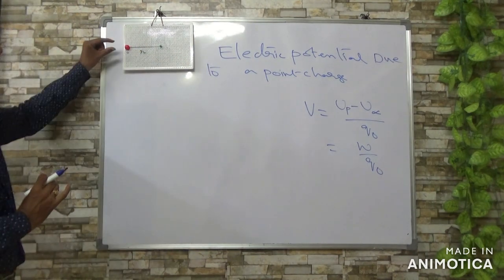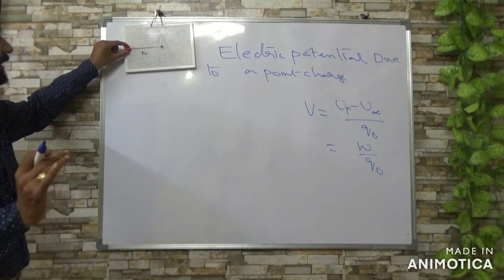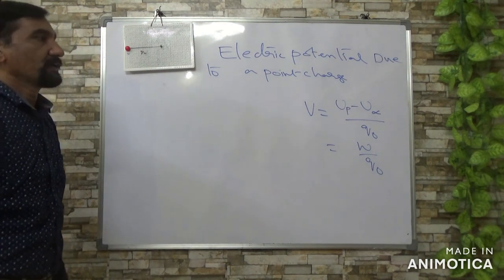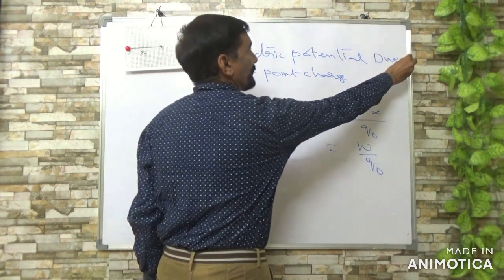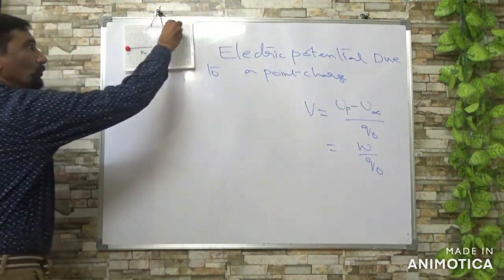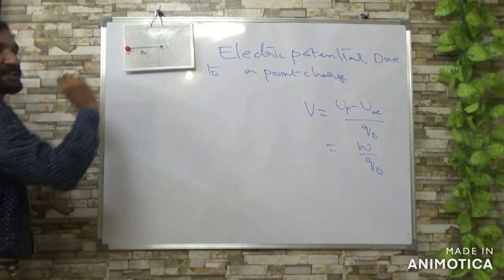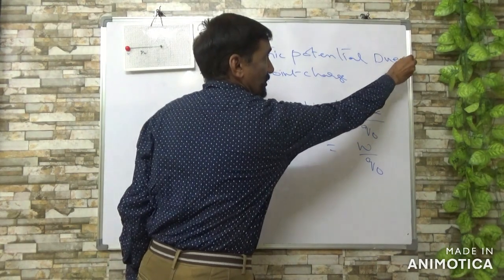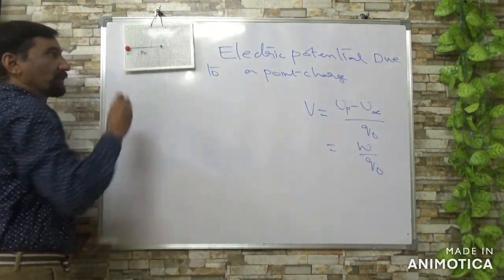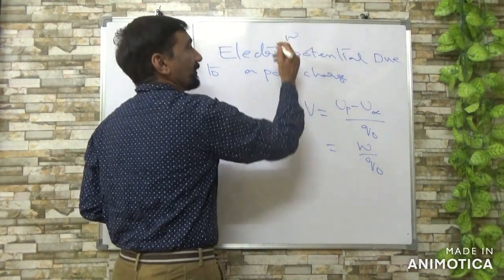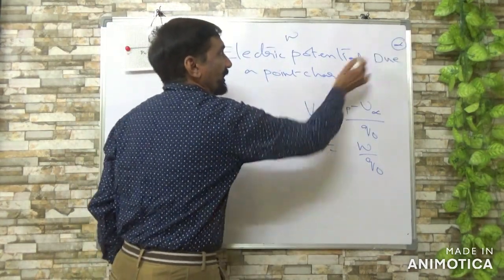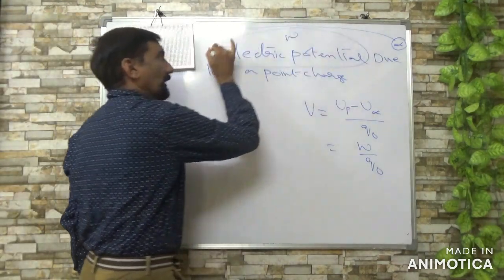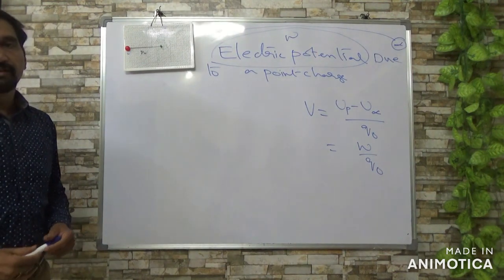So now you consider a point charge at point O. Now you are bringing a test charge, which is at infinity, closer to the charged body, say to a distance R. So the work done in bringing the test charge from infinity closer to this charged body is nothing but electric potential.